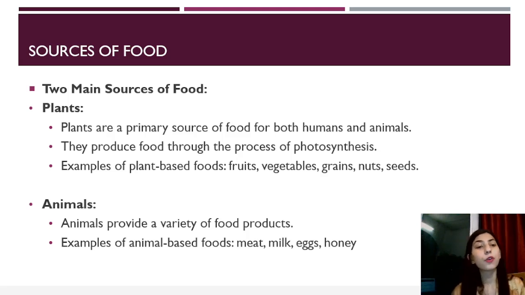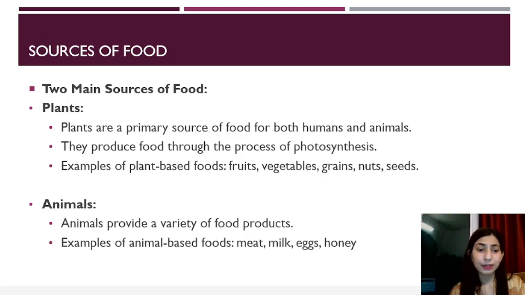Then we have sources of food. There are two main sources of food, plants and animals. Plants, let's discuss plants first. Plants are a primary source of food for both humans and animals. They provide food through the process of photosynthesis, as we have already heard previously, and with the help of this, plants make their own food, and they are also called autotrophs. Examples of plant-based foods are fruits, vegetables, grains, nuts, and seeds.